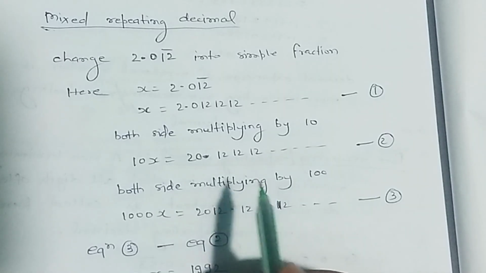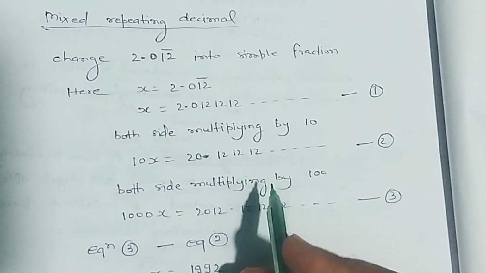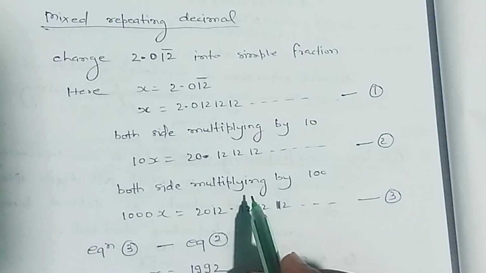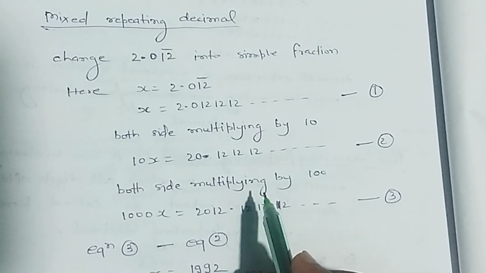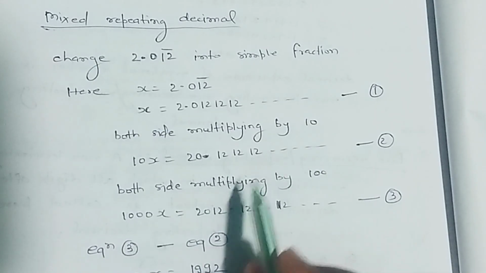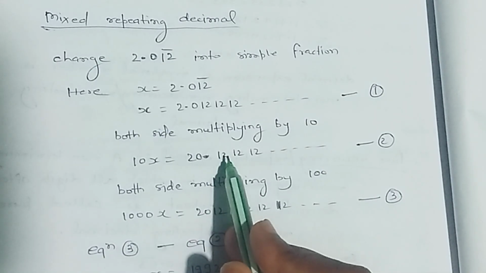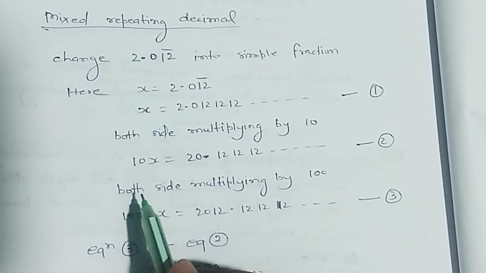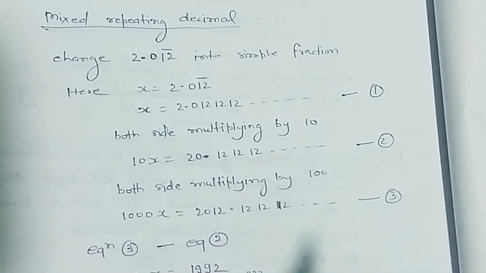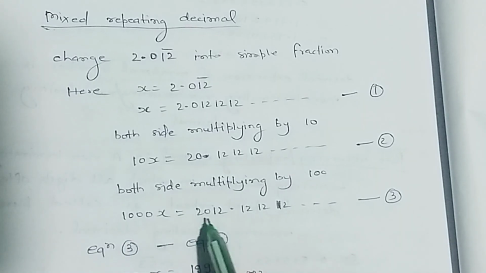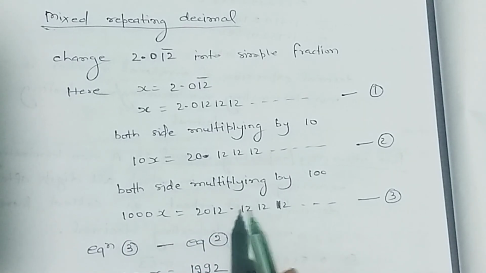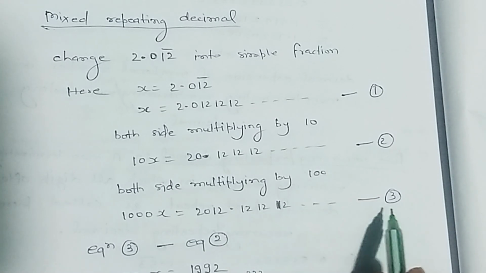Then we have to move the digits which have bar upon it, that is 12. So we multiply both sides by 100. 1000x is equal to 2012.121212 and so on.